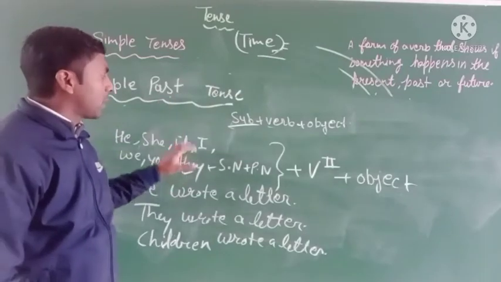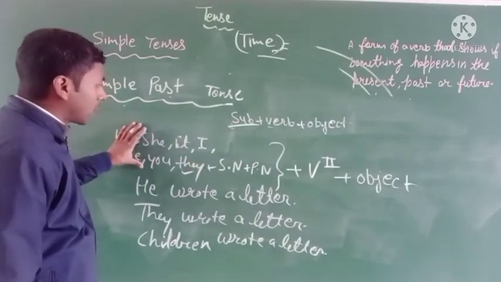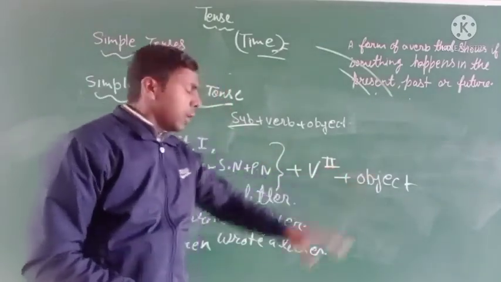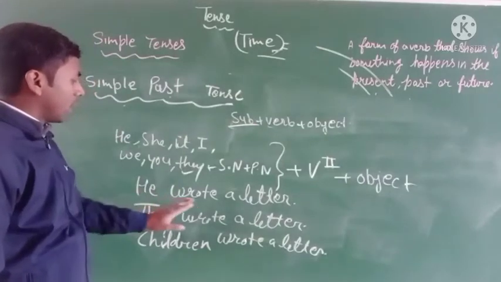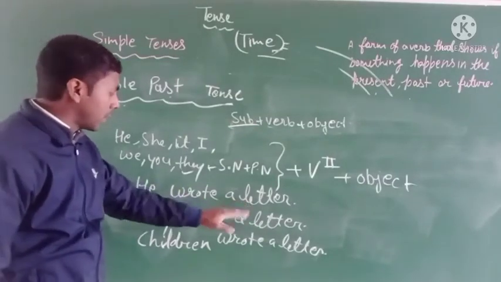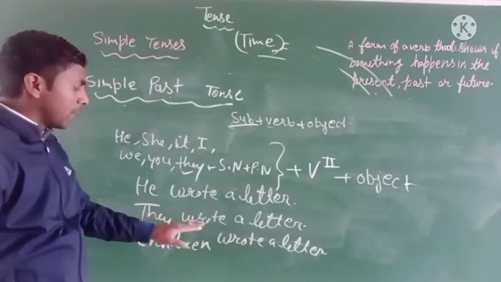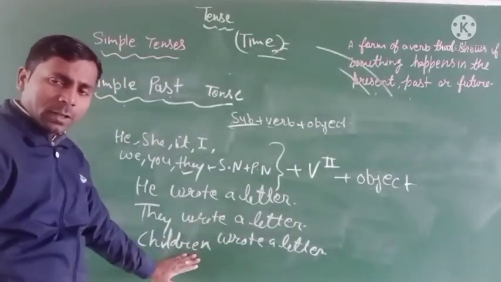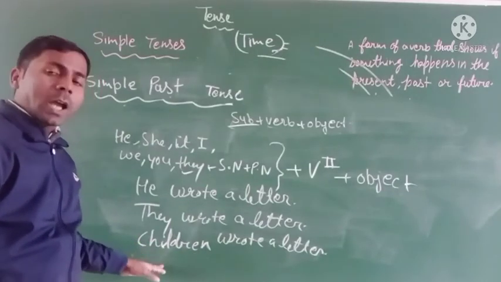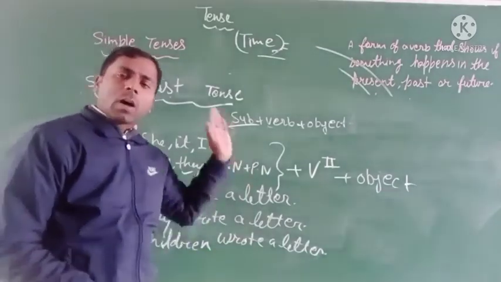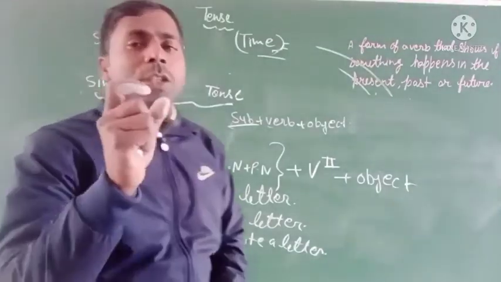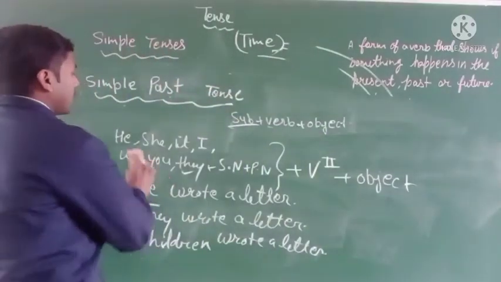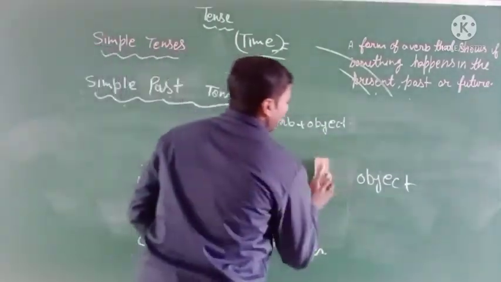And in the simple past tense, we use all subjects, and with all subjects you use the verb's second form and then the object. For example, if the subject is he, the verb is second form and then object. If the subject is they, the verb is second form and then object. If the subject is plural like children or singular like child, then write the second form. With all the subjects you have to use the second form of the verb. That's clear? Now next is future tense.